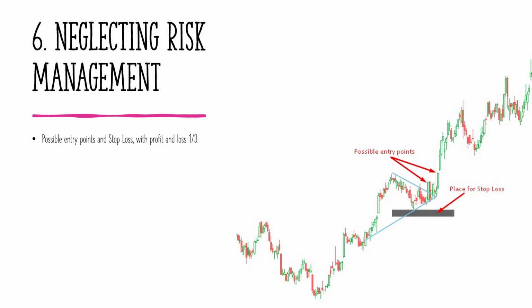The suggested 1:3 profit-to-loss ratio ensures that even with a few losing trades, profitable ones can still outweigh the losses. Proper risk management is essential for long-term success and protecting trading capital.